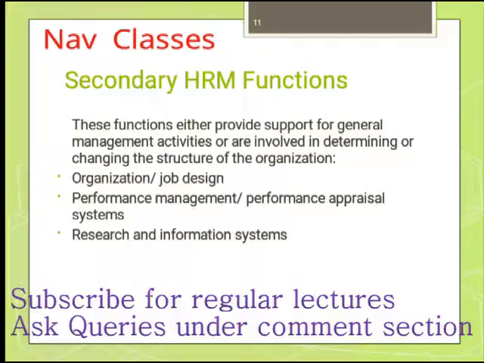Then there is research and information system. It includes the human resource information system as well, and these are necessary to make enlightened human resource decisions. Here we research which type of competencies are required for the particular job.